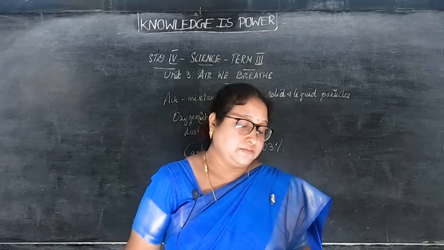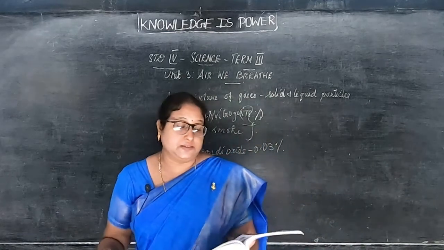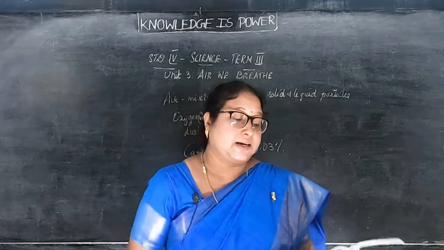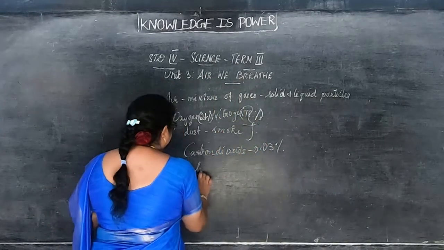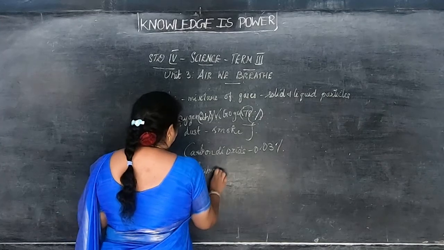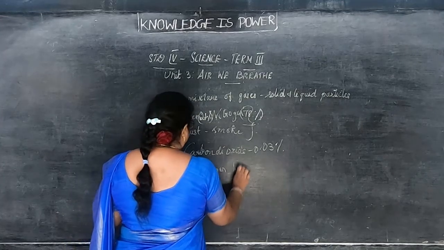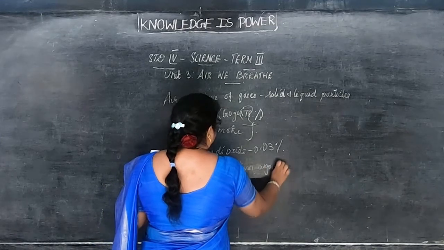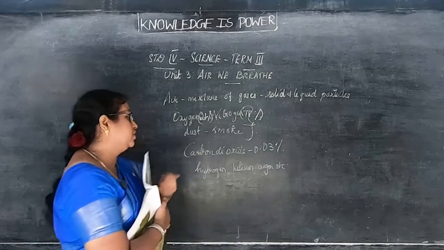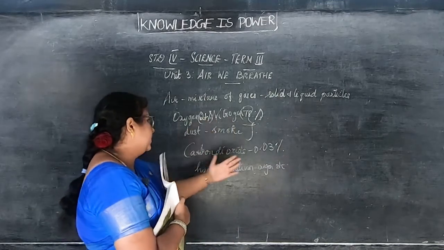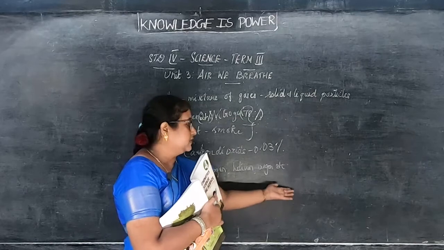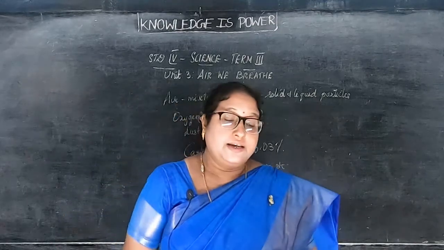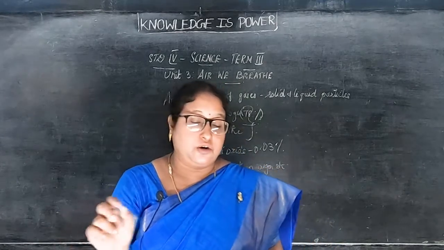Next, air has other gases, not only nitrogen, oxygen and carbon dioxide. It also has other gases like hydrogen, helium, and argon. All these are present in small proportions, compared to nitrogen 78, oxygen 21, carbon dioxide 0.03. All of these are at a very small level. Hydrogen, helium and argon are all in a small proportion.